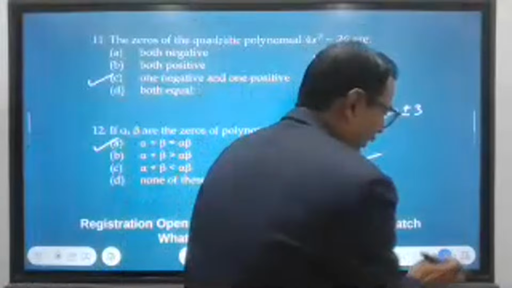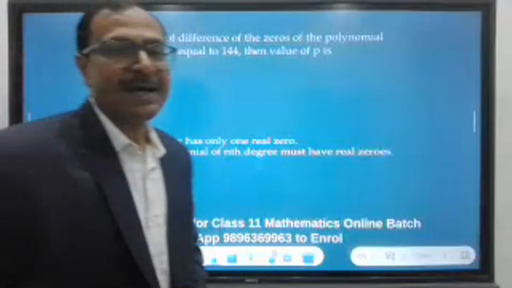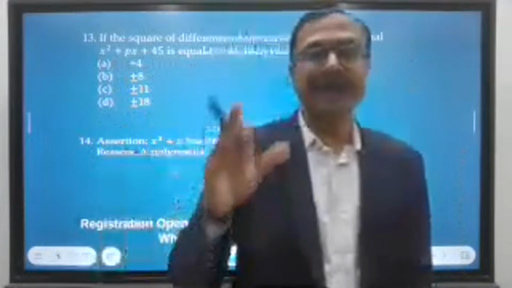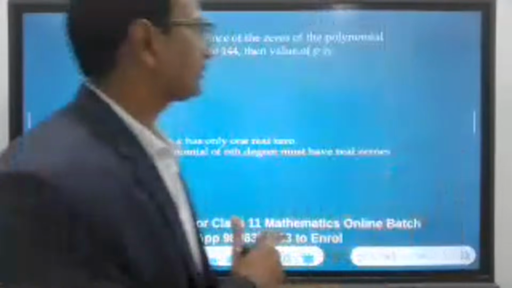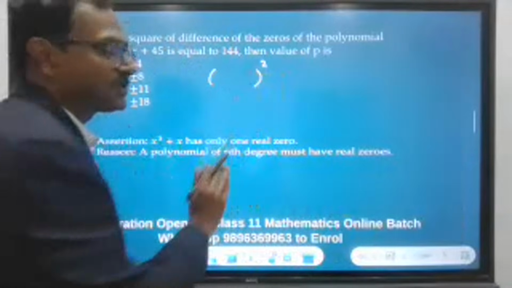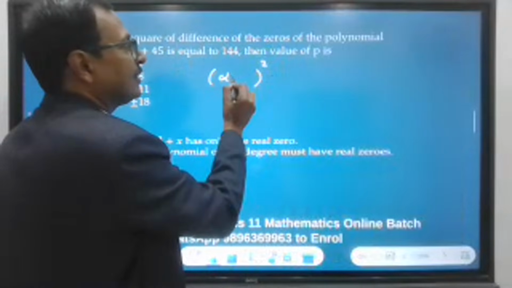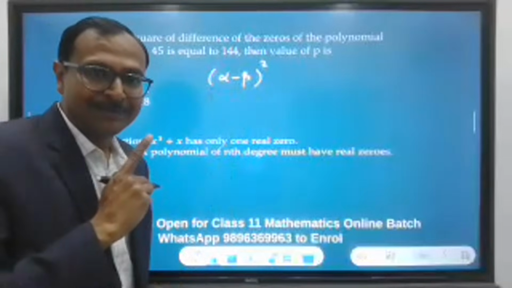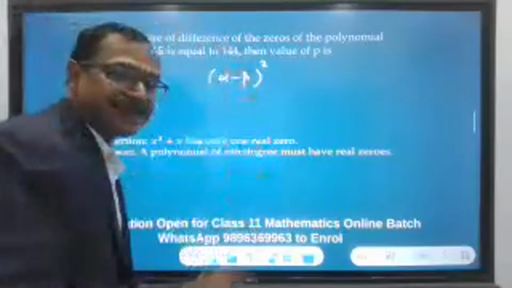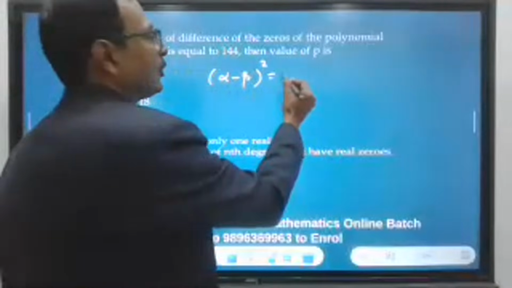Let's quickly move on to question number 13 and 14. This is an important question because of the interpretation of the question itself, so many students are committing mistakes. Watch. If the square of, so there is something square, okay? What square? Difference of the zeros, alpha minus beta. See, it is not difference of squares. It is the square of the difference of the zeros. Okay? Of this polynomial is equal to 144.